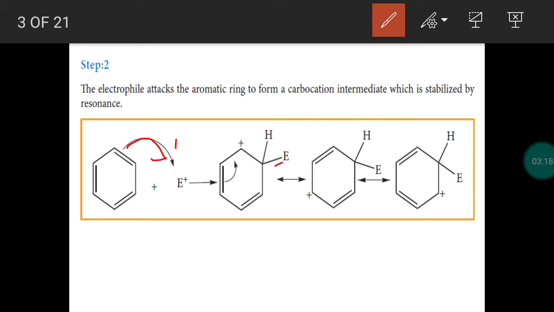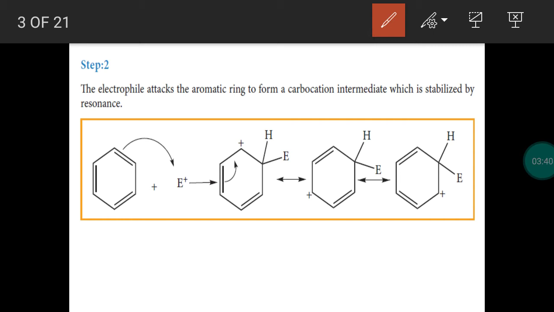Due to this new covalent bond formation, this carbon gets a positive charge. So we know that around carbon there should be four covalent bonds. It may be a single bond or a double bond or a triple bond. The valency of carbon has to be fulfilled by forming four covalent bonds.